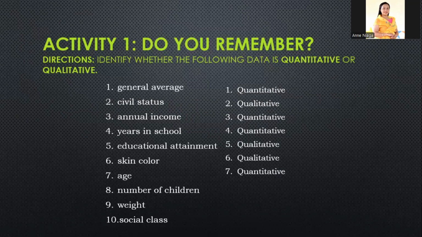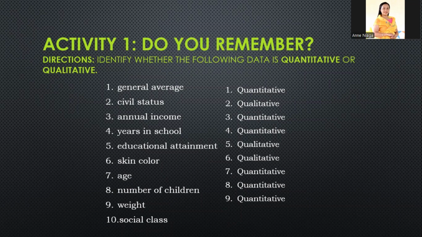Number 8, number of children. Okay, number of children. Ibig sabihin ay, okay, magaling. Quantitative. Okay, number 9, ang bigat. Bigat ng bawat tao. Ang iyong bigat. Okay, ito ay nagbilang. Magaling. Ito ay quantitative. Panghuli, social class. So, ibig sabihin ay, ito ay qualitative. Okay, so napakagaling.